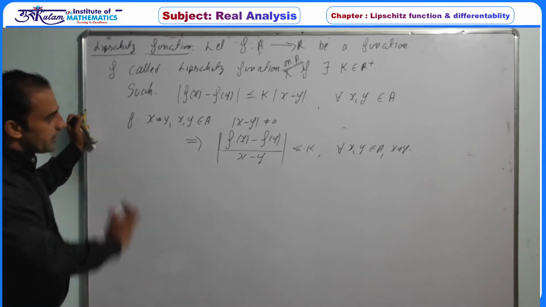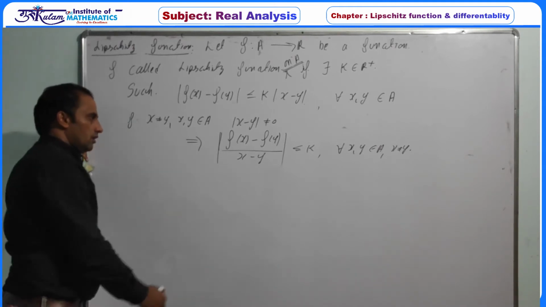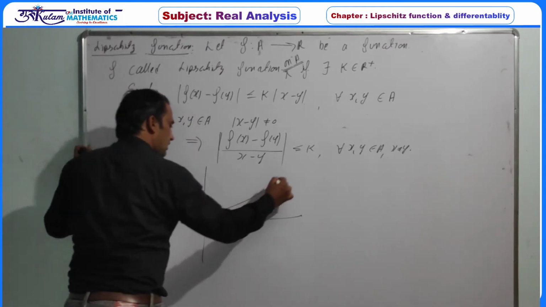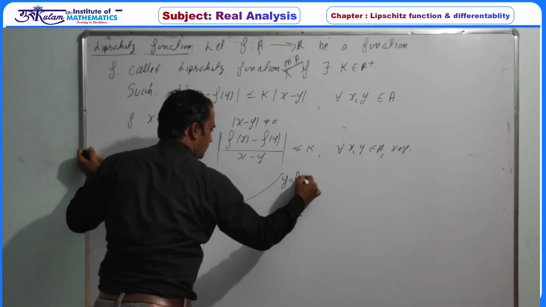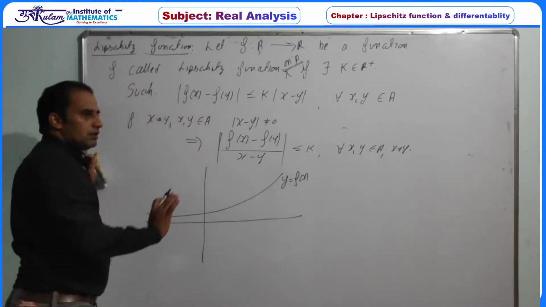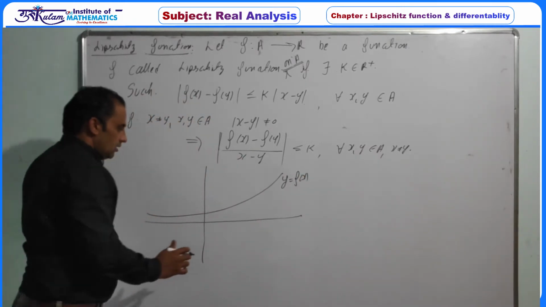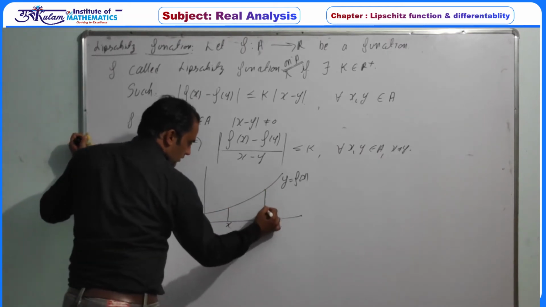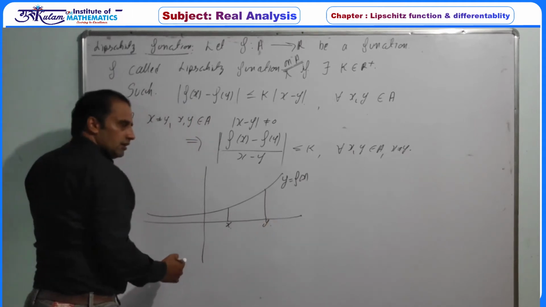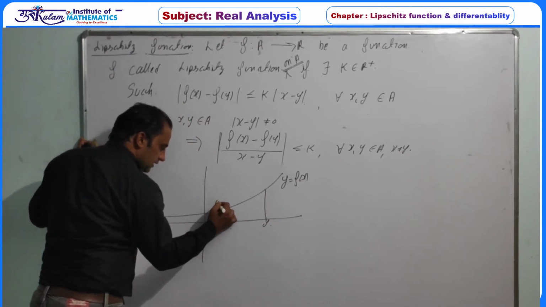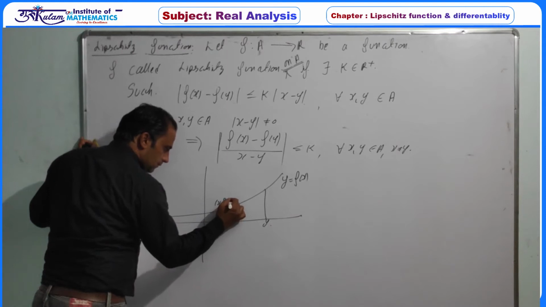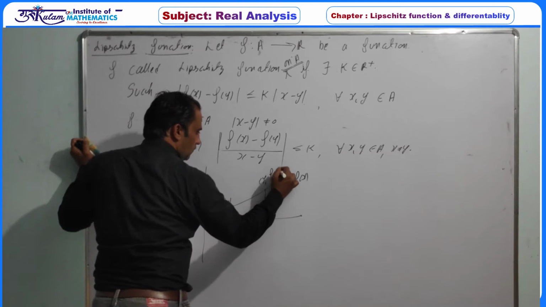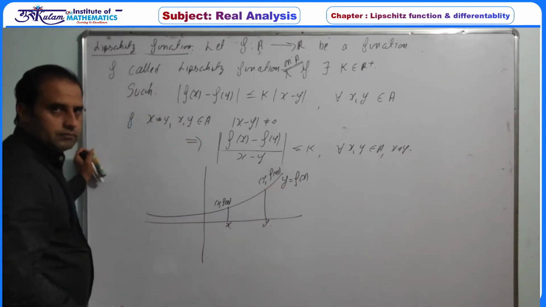So what is the geometrical meaning of this? Assume this is the graph of your function f(x), a simple example. This point is x and this point is y. Then this point is (x, f(x)) and this one is (y, f(y)).